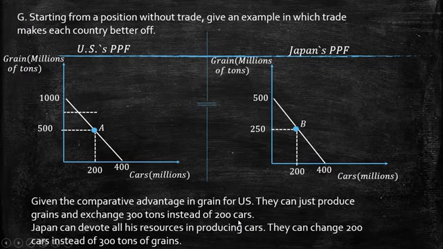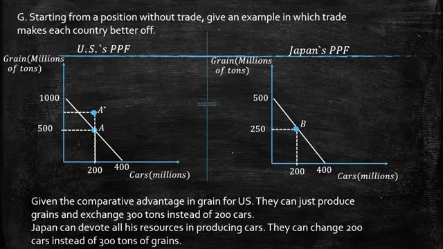What is the result that we have? The United States produces 1000 and gives 300 to Japan. Instead, it receives 200 cars. So the United States, instead of A, is going to stay at A star. So we see how they reach a point that was unreachable before, because it was beyond the production possibility frontier. So for the United States, the situation is better.